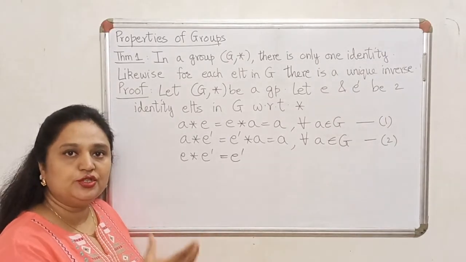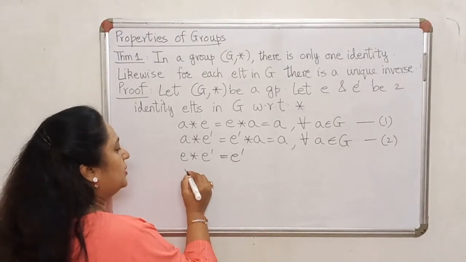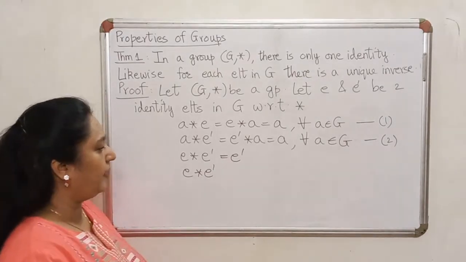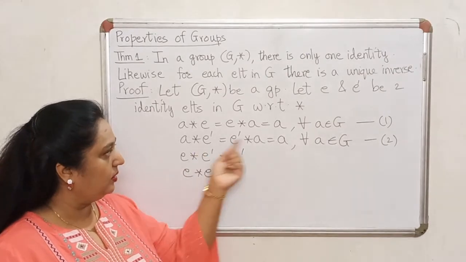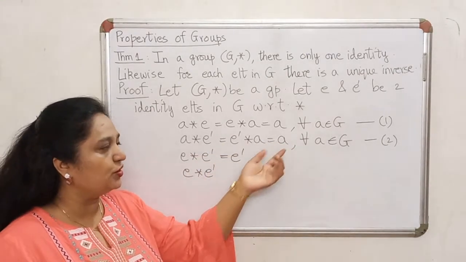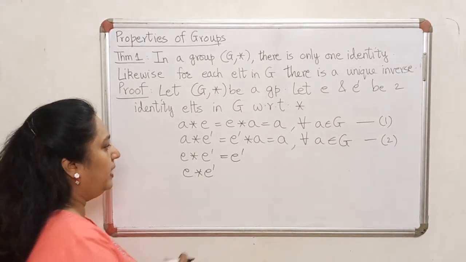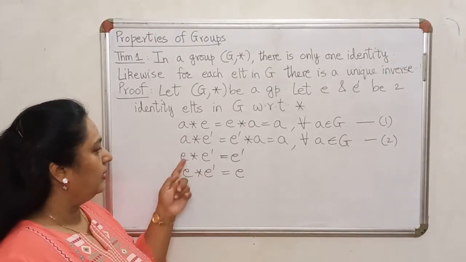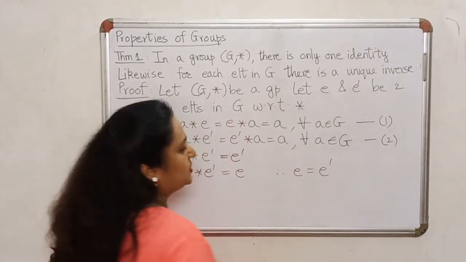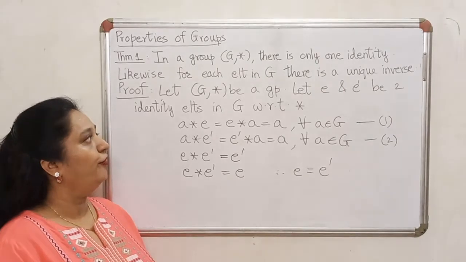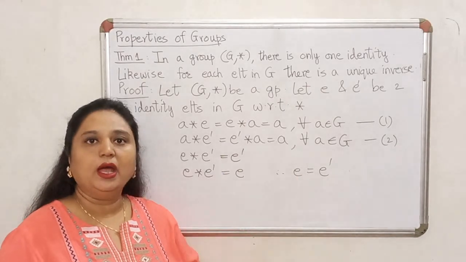And now all you have to do is just shift the spotlight from E to E dash. So this time, let's highlight the fact that E dash is identity. Because E dash is identity, any element, look at equation 2, any element combined with E dash should give me the same element. So since I am thinking of E dash as my identity, E dash into any element should give me the same element. And now left hand sides are equal. So right hand sides must match, and therefore E must be the same as E dash. So if there are two identities in G, they ultimately end up being one and the same.